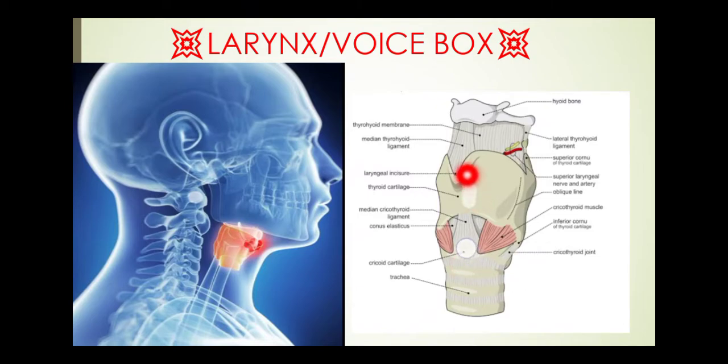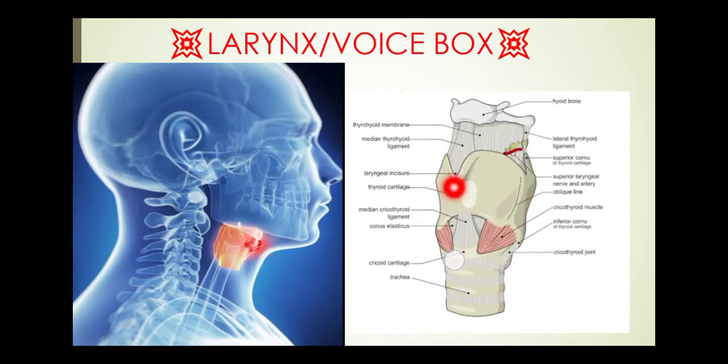Now we are discussing some ligaments, membranes, and some muscles. Here is the median thyrohyoid ligament. Here is the thyroid membrane. Some nerve and artery pass from here. It is the superior laryngeal nerve and artery. Here is one landmark which is important for learning. It is the oblique line.